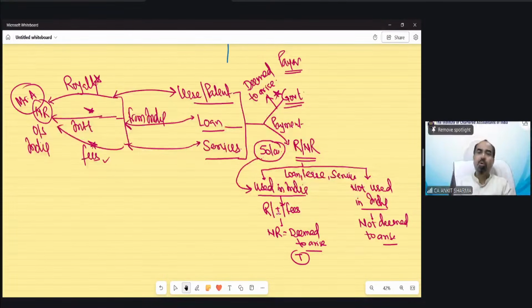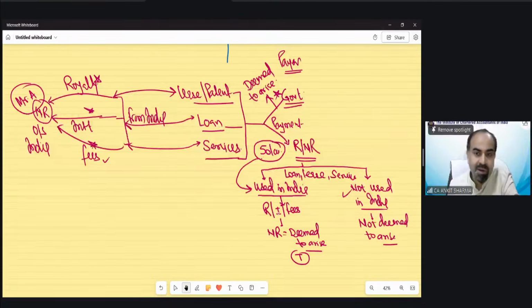Suppose this 50 lakh rupees of loan, he did not utilize in an Indian factory. He also has a factory in Sri Lanka. He utilized this loan of 50 lakh rupees in his Sri Lankan business factories. So in that case, that loan has not been utilized in India. So the interest paid by this resident is not going to be income deemed to arise from India.